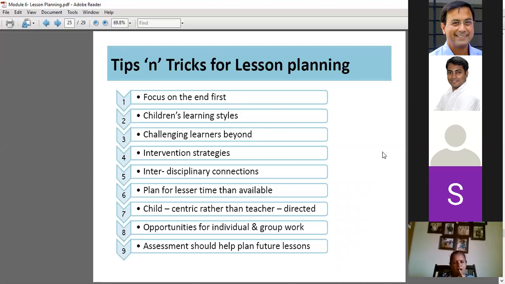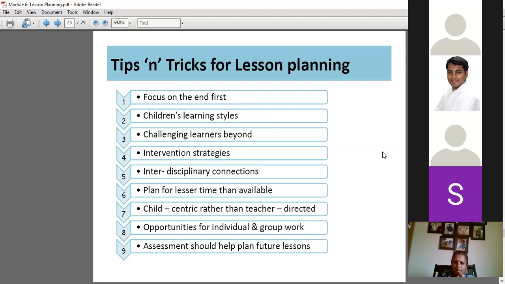Recapitulation. These are tips and tricks for lesson planning. मतलब आप जब भी lesson planning बना रहे हो उसके लिए ये tips हैं. First tip is focus on the end first.